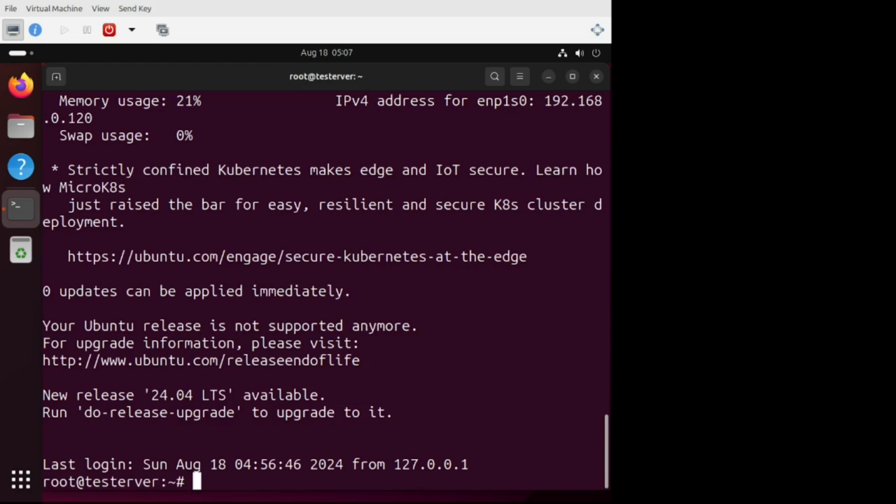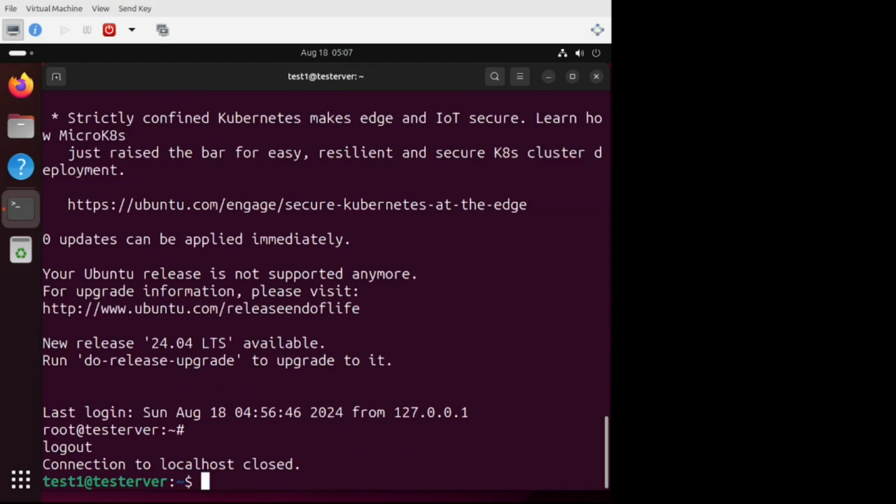So by default, SSH login for root is disabled. You can at the most do su. I think we had done this yesterday, but today again I'll show you. If you just say su, first of all I'll log out as root from this system. Press Ctrl D. D for Delhi. Now I will say